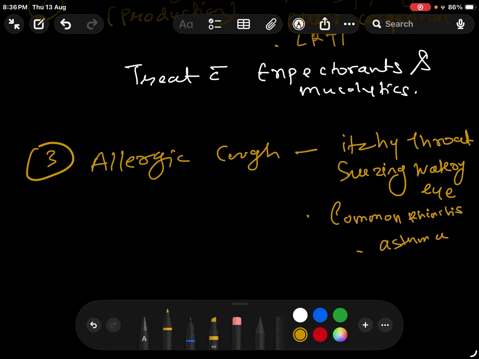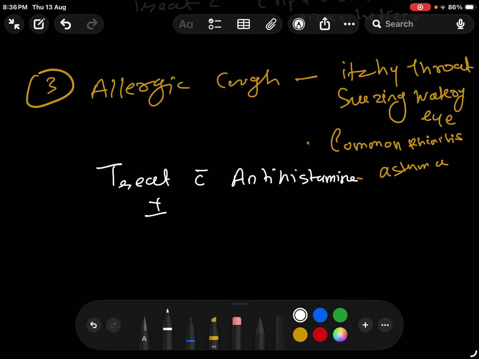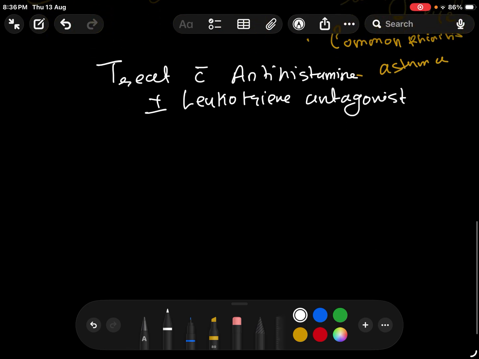These are the allergic coughs. In these you always have to remember that you have to treat with antihistamine, or you can also use leukotriene antagonist. Okay, so remember these things. If you are confused about anything, just repeat the video.